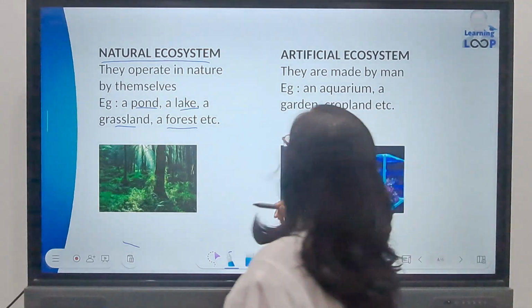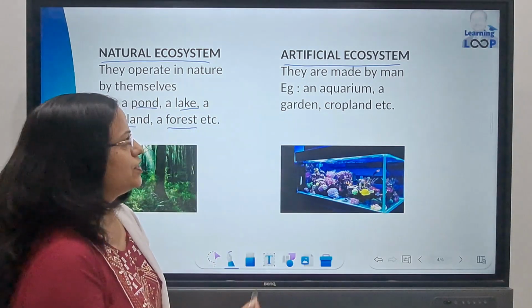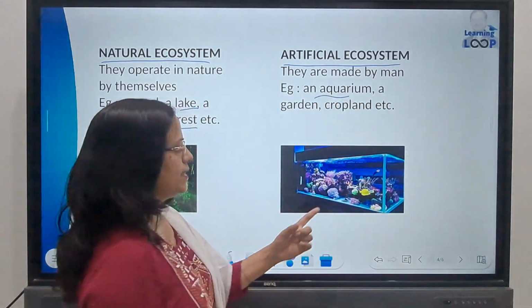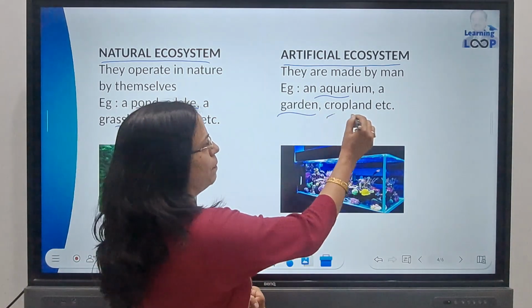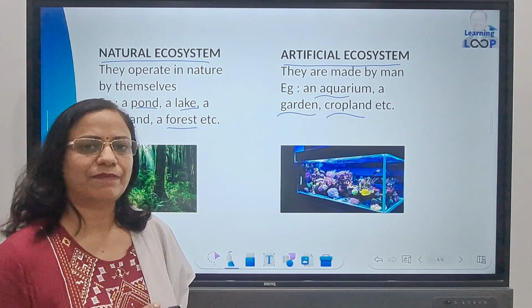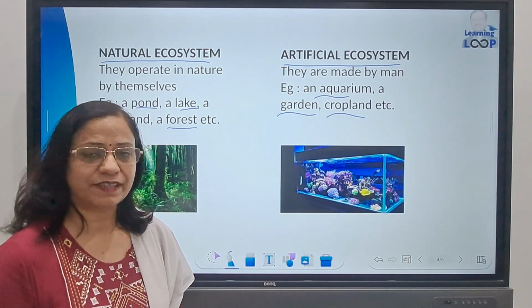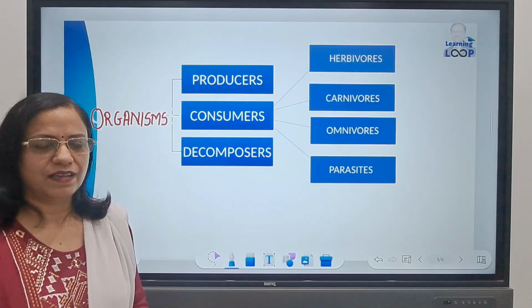On the other hand, there are artificial ecosystems which have been created by man. Just like an aquarium, as you can see in this image here, a garden, or a cropland where we grow the crops. All these systems have been created by man, but they are self-sustaining. So we can call them artificial ecosystems.